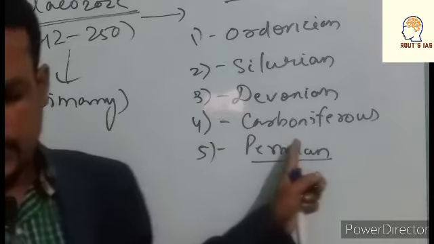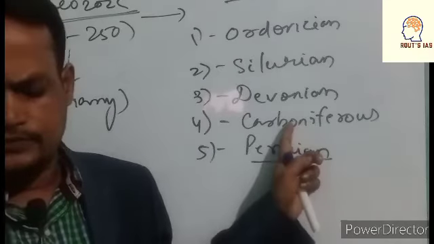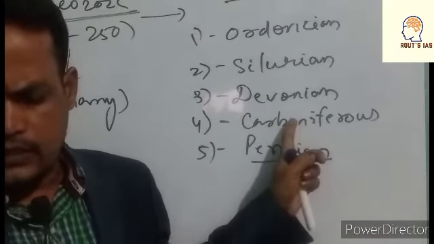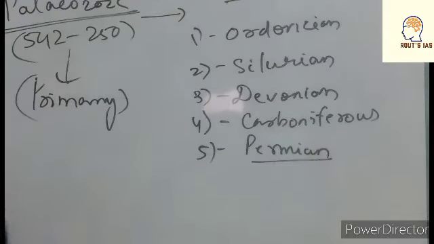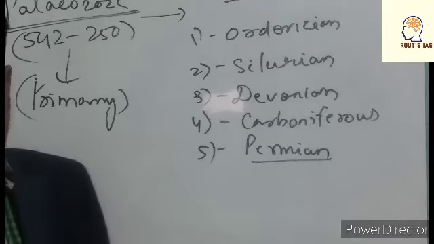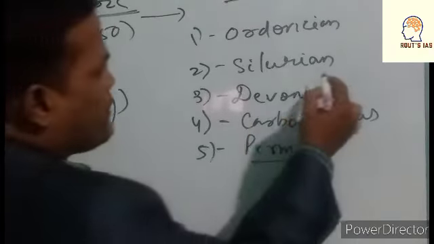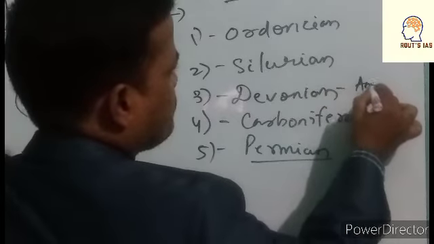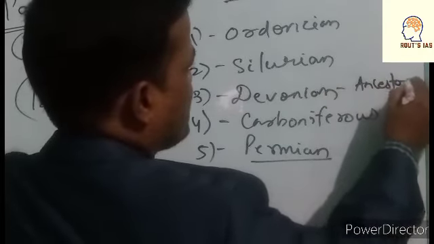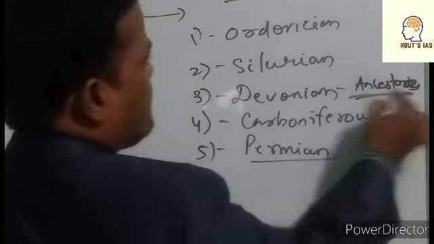So in this period what happens? Different types of organisms existed in these periods, and the present day ancestors belong to this Devonian period. Ancestors, is it right?